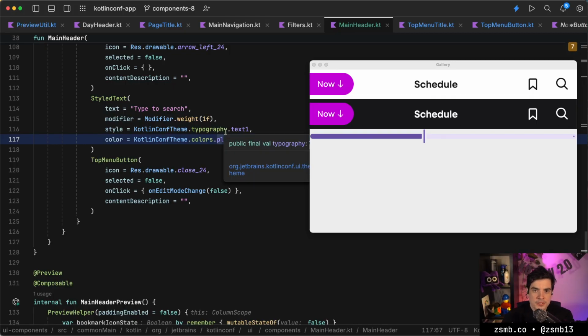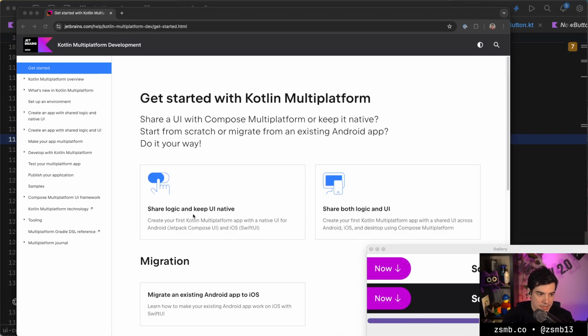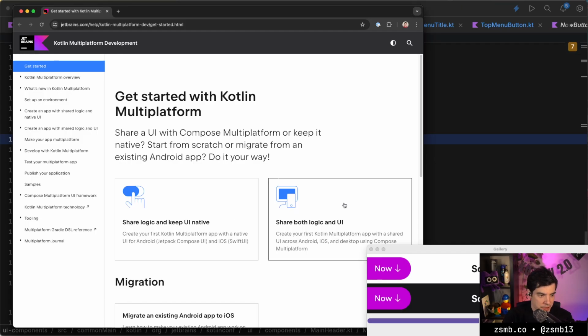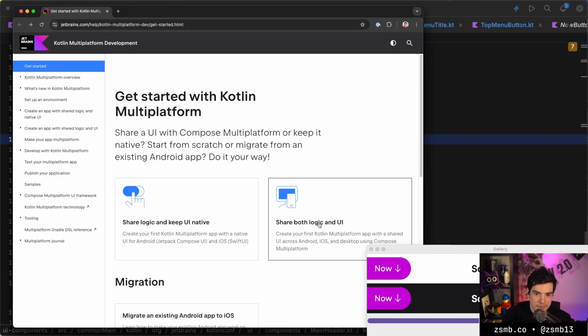Is this a good resource to start with, or should I read the section on KMP on the Kotlin page first? Let me check which link that is. That's the KMP development portal. That's a solid resource to start with. Depending on whether you want to have native UI or shared UI, you can click into one of these tutorials and you can have a hands-on journey.